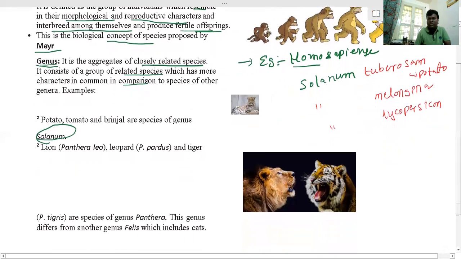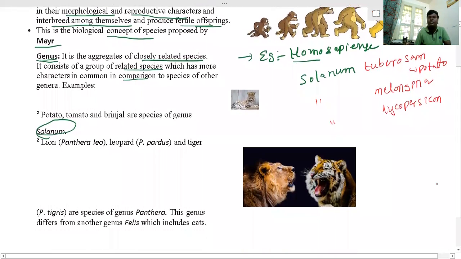Let us discuss one more example. Here P stands for Panthera. Panthera is a genus in which different species can be included. Panthera tigris, and one more, Panthera leo. Leo means lion, and tigris means tiger.